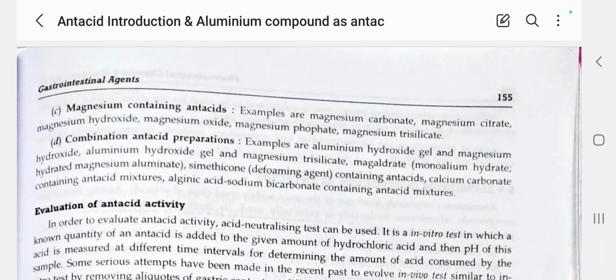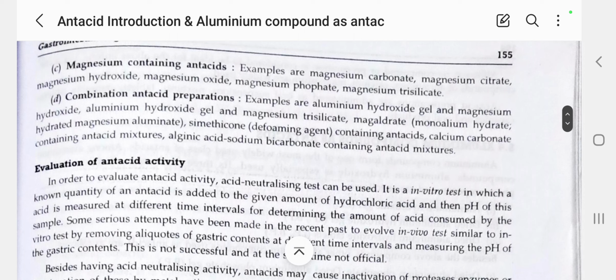Next we'll see the combination antacid preparations.